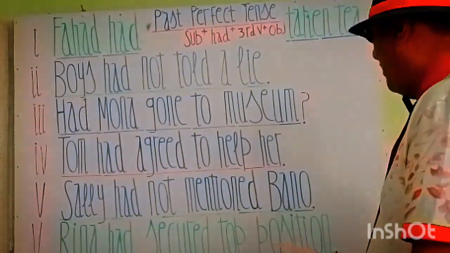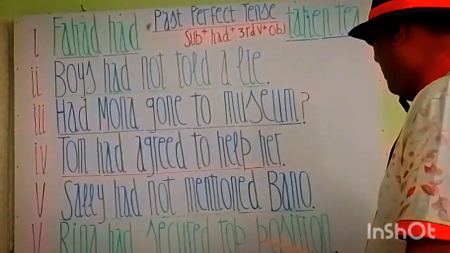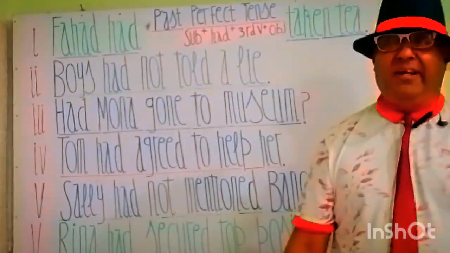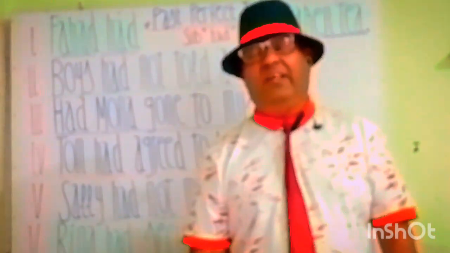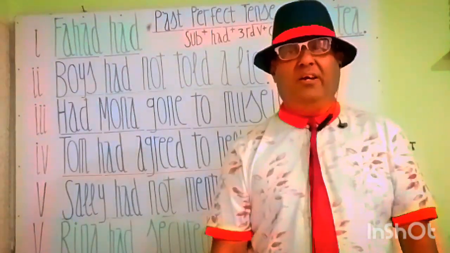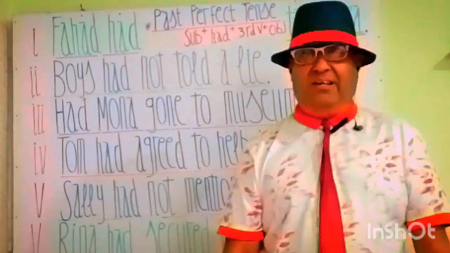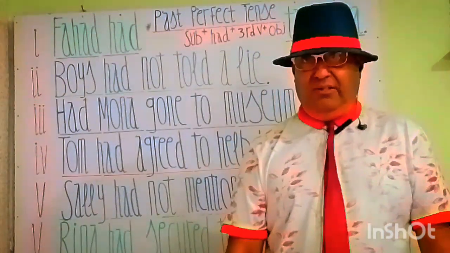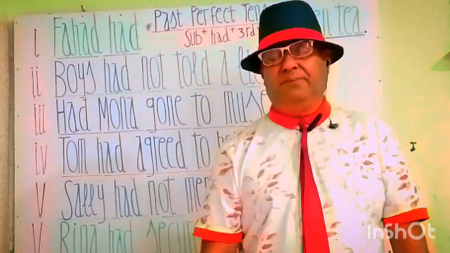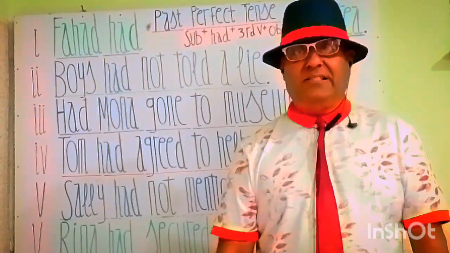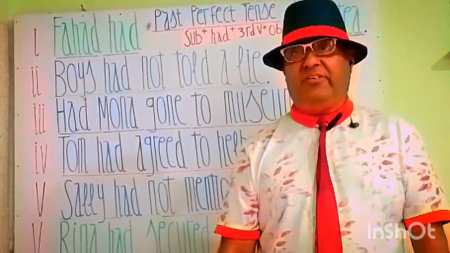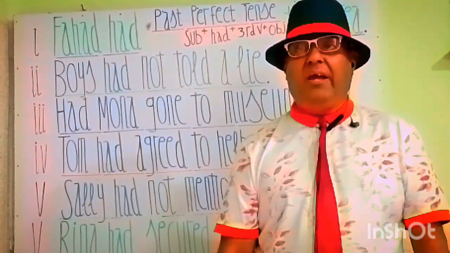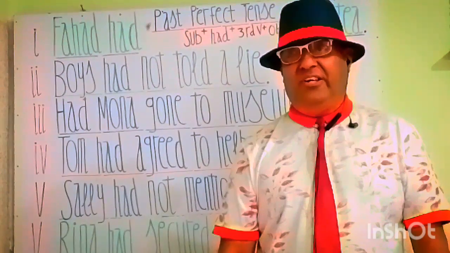Raina had secured top position. Raina ने टॉप चोटी की पोजीशन हासिल कर ली थी। Here my students, all these sentences are in past perfect tense, and we have seen how we can construct them, and we have made a practice with these sentences.